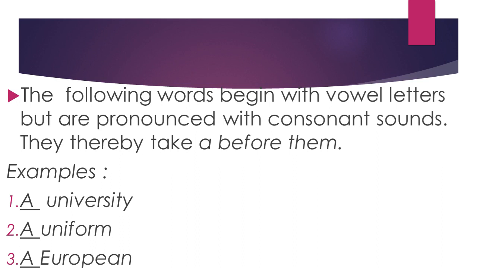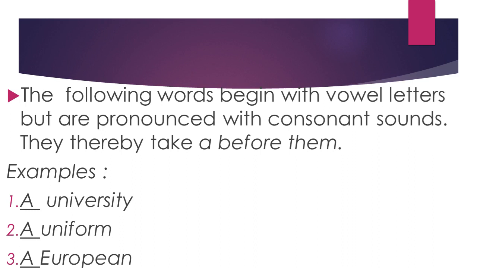Here you can see in the first one there was U, in the second one there was U, in the third one there was E, there is EU. So in one there is U, second U, in third EU. There is a vowel letter, but we are not getting vowel sounds, because Y is a consonant sound, this is not a vowel sound. That's why they carry a before them.